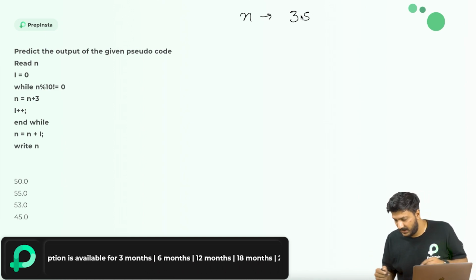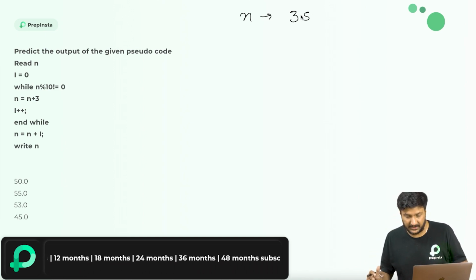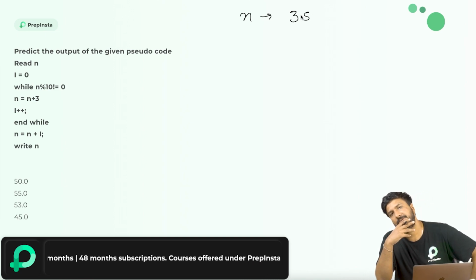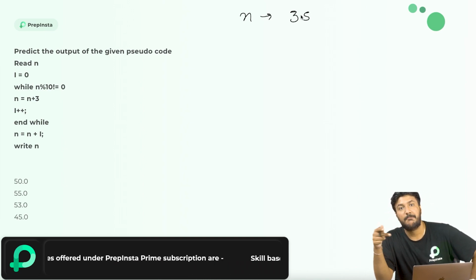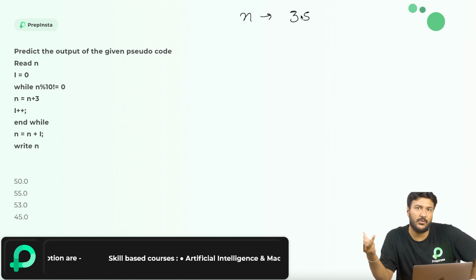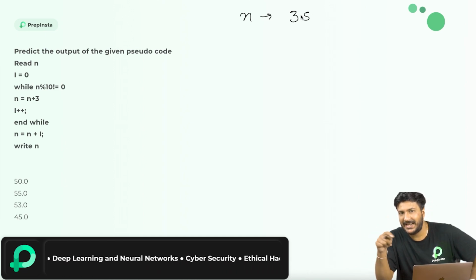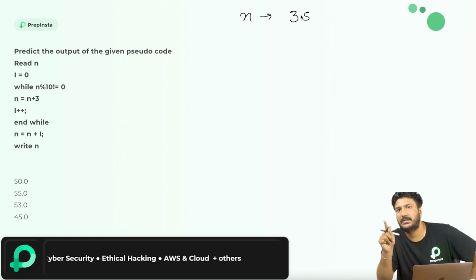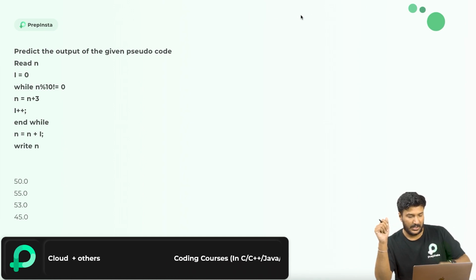So let's go ahead. Basically, I can solve this question in 10 seconds. But to explain it to you, it will take 1 or 2 minutes. But at the very end, I'll tell you how to solve this in 10 seconds.